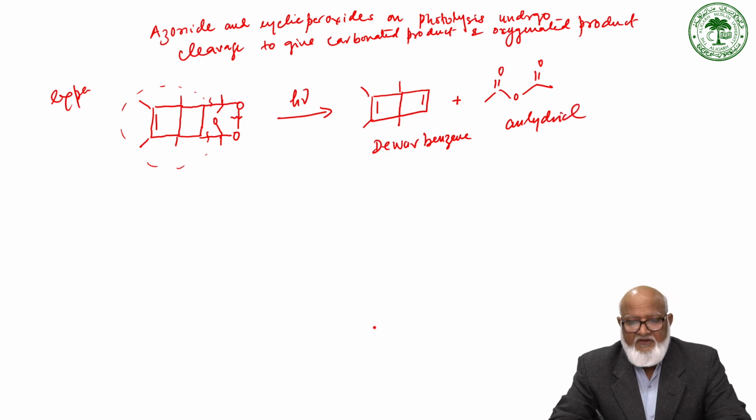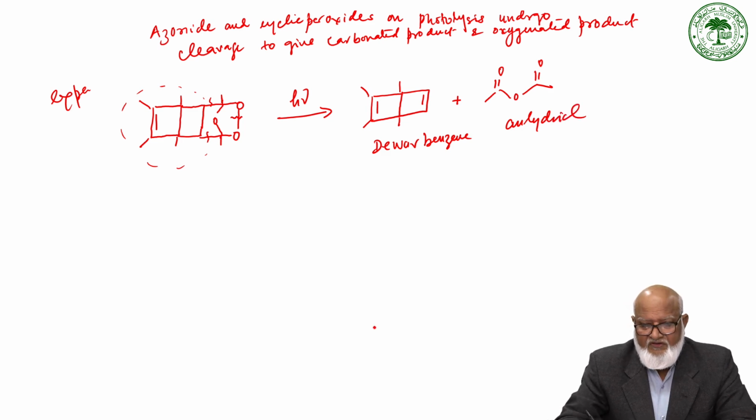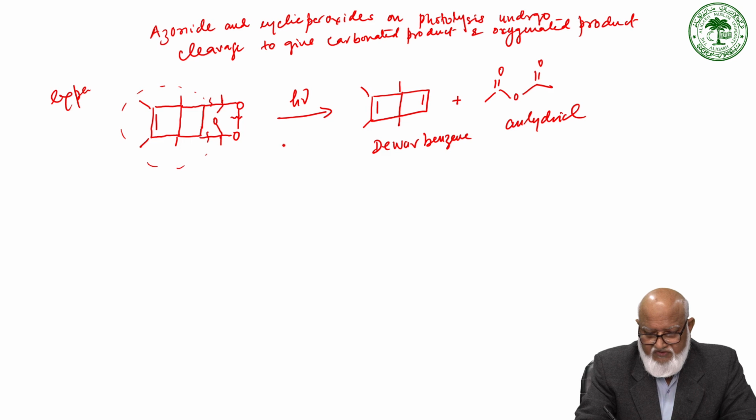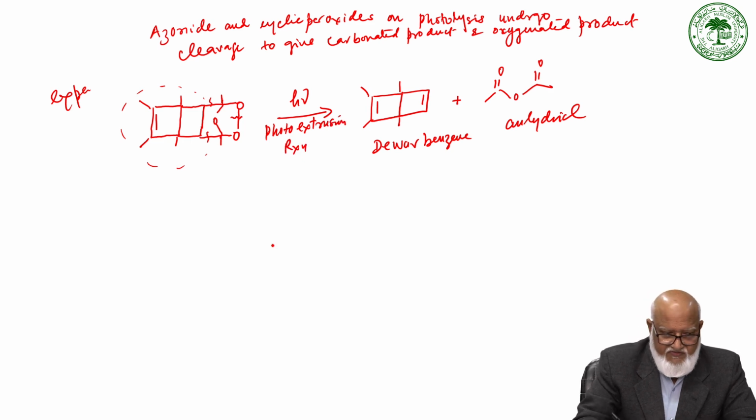So this is a photoextrusion reaction where the cleavage takes place to give this.